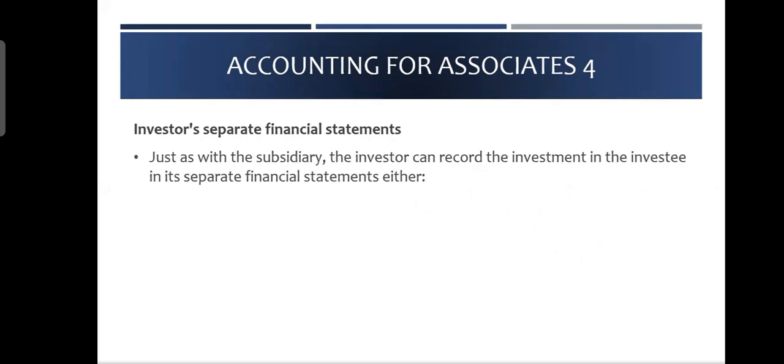Just as with the subsidiary, the investor can record the investment in the investee. Investee is gamma and investor is P. In its separate financial statements, either at cost or at fair value. IFRS allows you both. You can measure them at cost, you can measure them at fair value. And this instruction will always be given in the question, that P has a policy to measure investment in gamma at fair value, or P has a policy to measure investment in gamma at cost. It is always given in the question how you should measure.